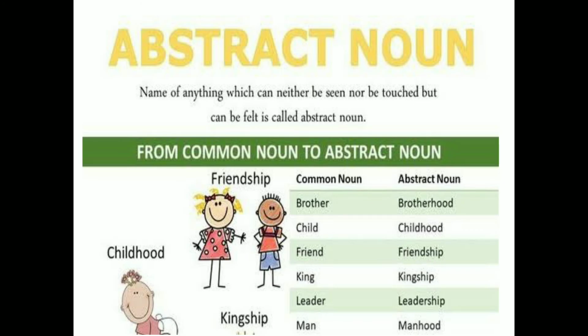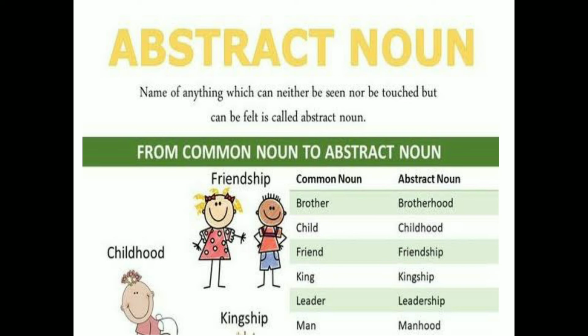What is meant by abstract noun? Now let's look at abstract nouns. An abstract noun cannot be identified through any of our five senses, that is touch, taste, see, hear or smell. Again I repeat, an abstract noun is a name which can neither be seen nor touched but can be felt. We can't see or touch it but we can feel it, and we call that an abstract noun.